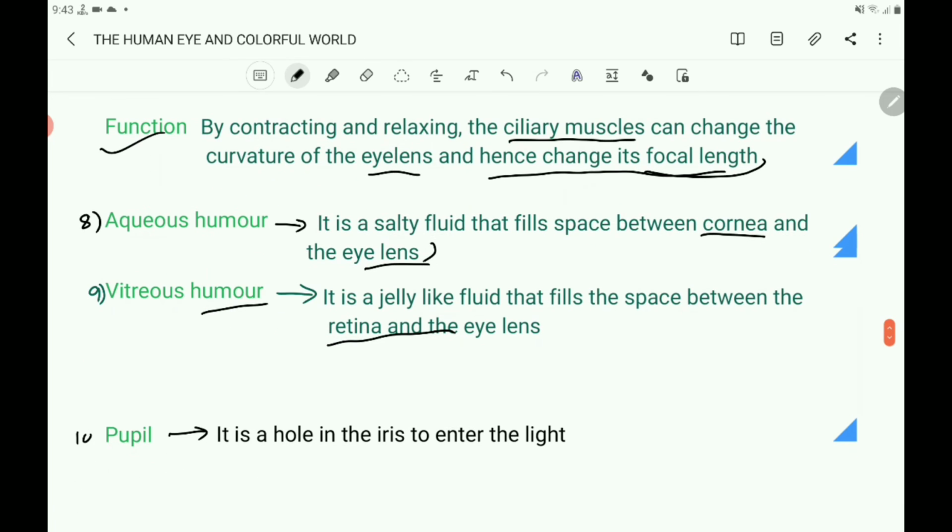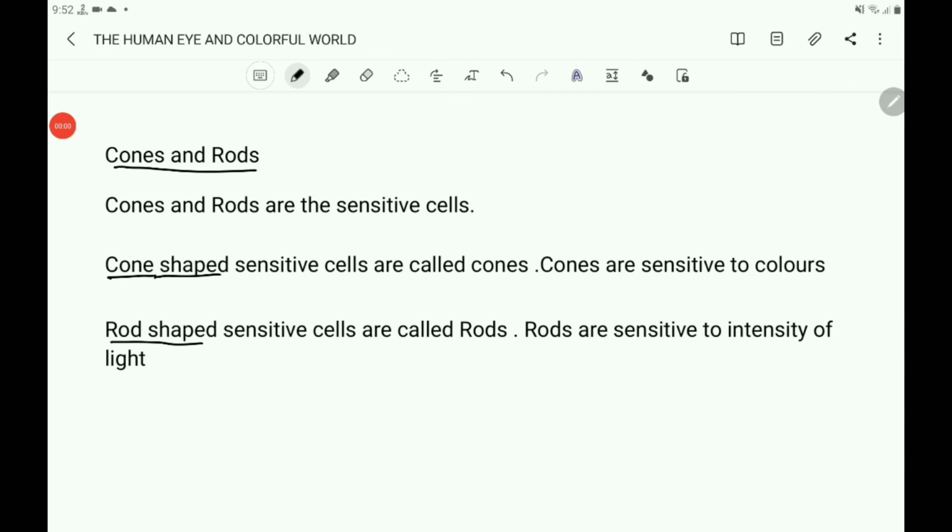The next, pupil. It is a hole in the iris to let the light enter. This hole can be made small or big depending upon the intensity of the light. If there is a bright light, it becomes small, and if there is dim light, it becomes large.